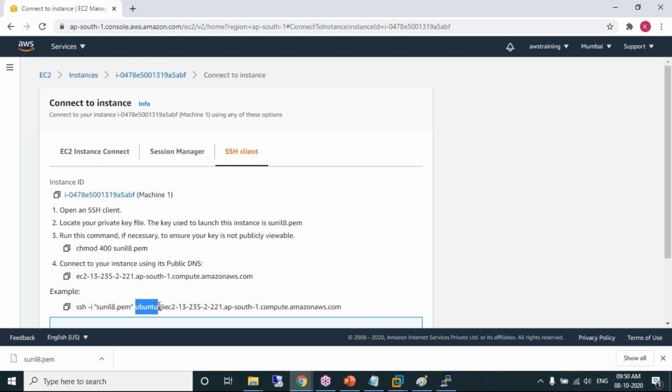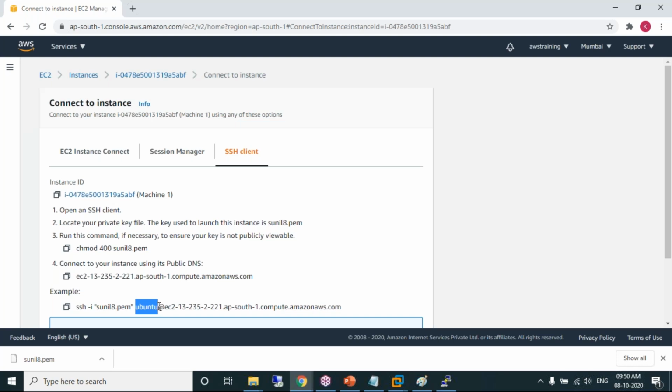Got it? Okay. Instead of a PEM key, can't we keep a password? For the first login, if you use the PEM file, from then on can't we create a password for this user? We can do that. We have set passwords in Linux commands, which help you set the password for a particular user. You want to connect using username and password, like traditional normal Linux machines, isn't it?